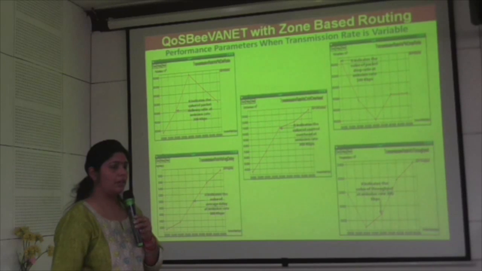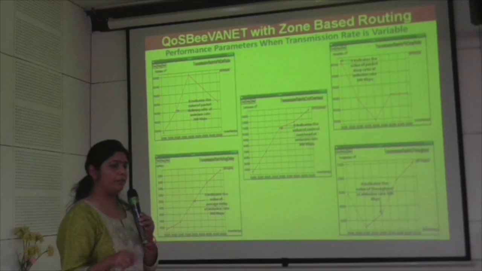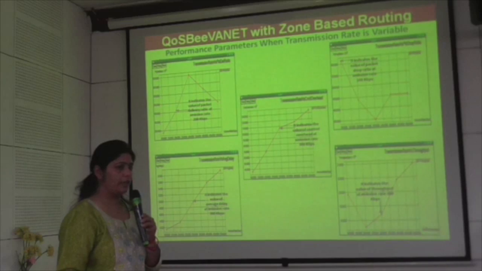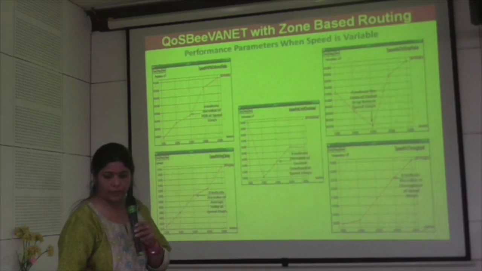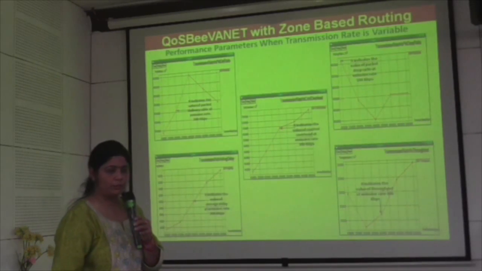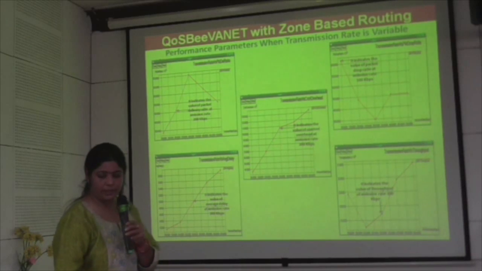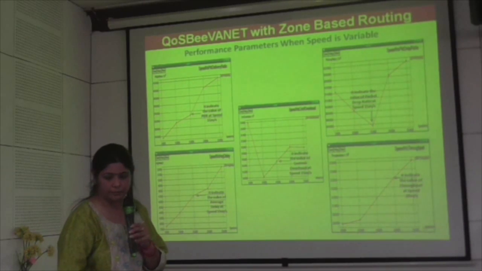How do you see the improvement? I have made a table and found out the percentage improvement. In the result section I will show you. First we changed the transmission rate and then I changed the speed.